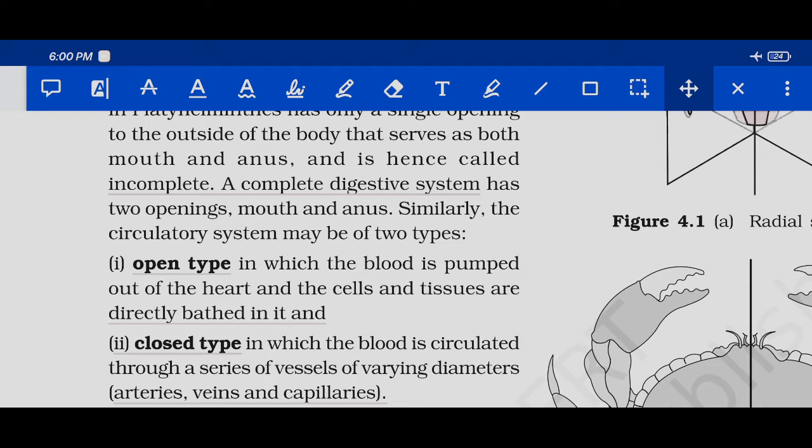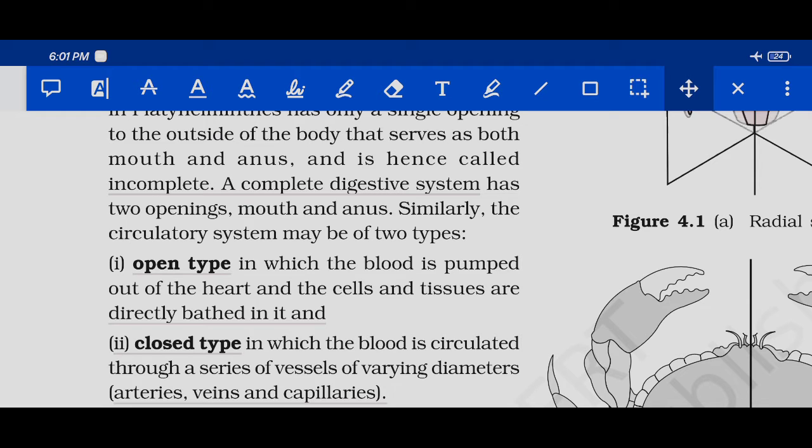Open type, okay, we'll read the point and then I'll explain it. Open type, in which the blood is pumped out of the heart and the cells and the tissues are directly bathed in it. Okay, in open system, see, the heart directly pumps out the blood into the body cavity, where the organs, the cells, the tissues are directly bathed in it.